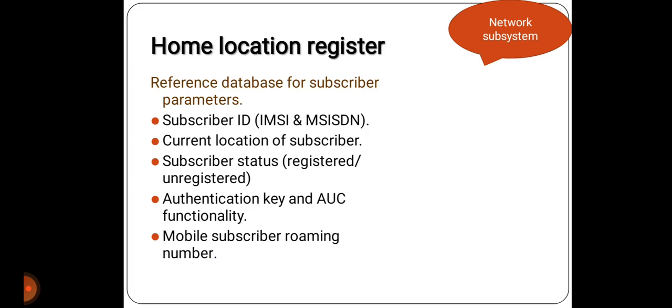Next one is the HLR, that is the home location register. HLR is the most important database in GSM. It stores user relevant information. This comprises static information such as the mobile subscriber ISDN number, that is the MSISDN number, subscriber services, etc.